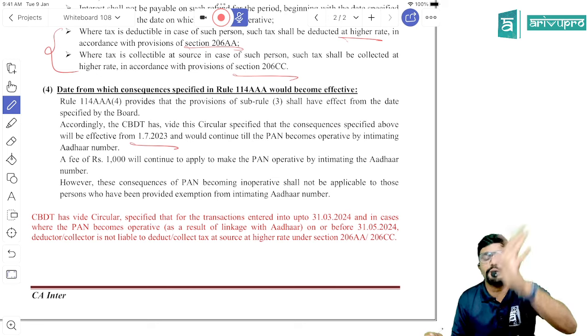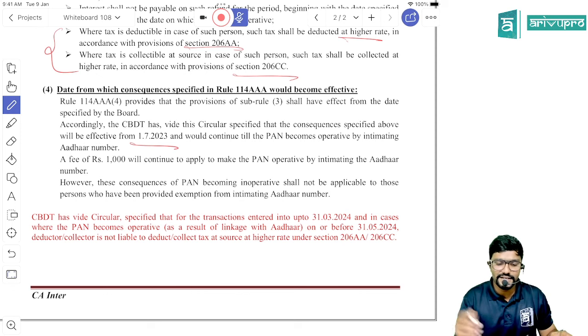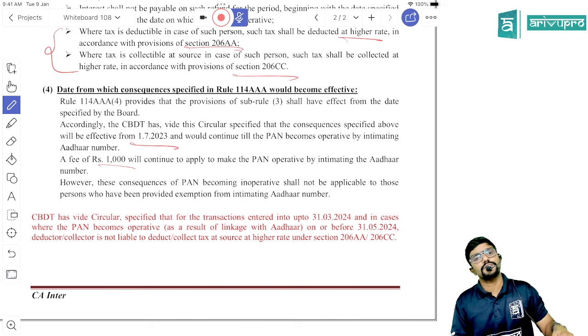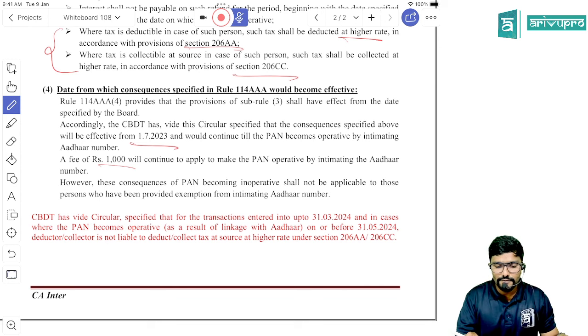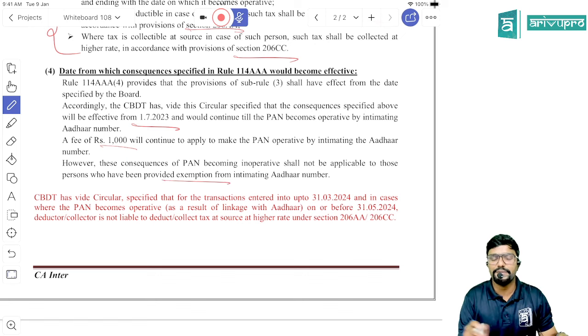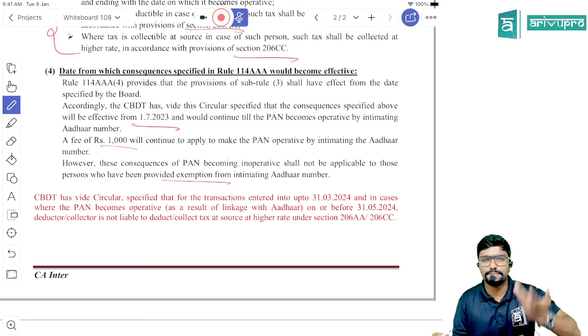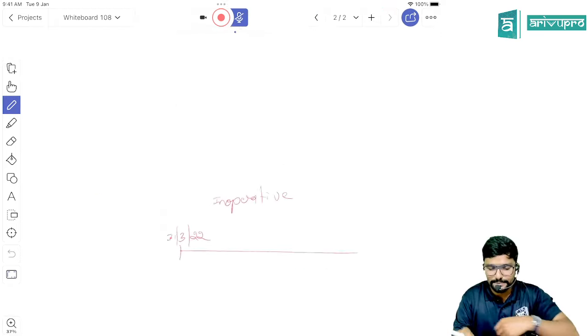Accordingly, the CBDT has issued a circular specifying that the consequences specified above will be effective from 1st July 2023 and would continue till the PAN becomes operative by intimating the Aadhaar number. But for linking, you have to pay a late fee of 1000 rupees. A fee of rupees 1000 will continue to apply to make the PAN operative by intimating the Aadhaar number. However, these consequences of PAN becoming inoperative shall not be applicable to those persons who have been exempted from intimating Aadhaar number. Few people have been exempted from linking Aadhaar and PAN. For them, all these consequences also will not be applicable.